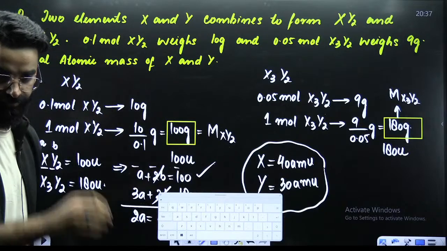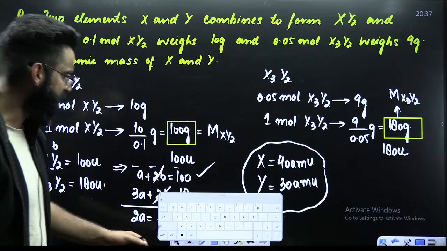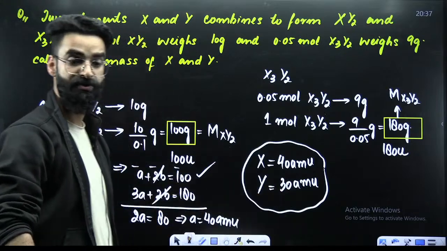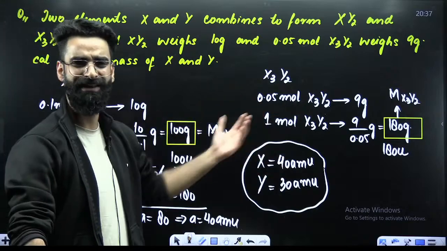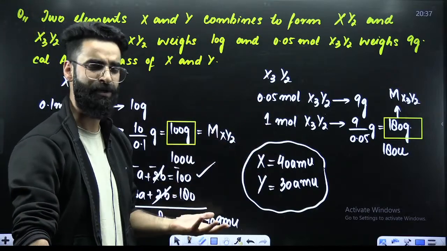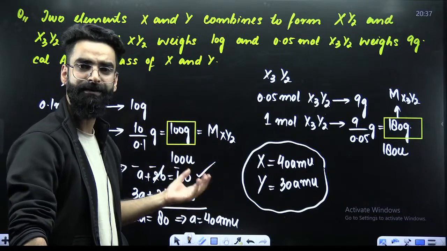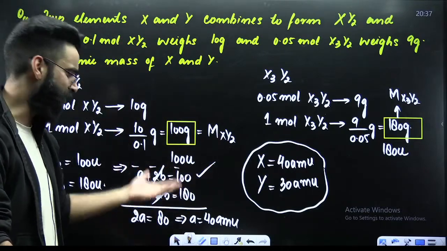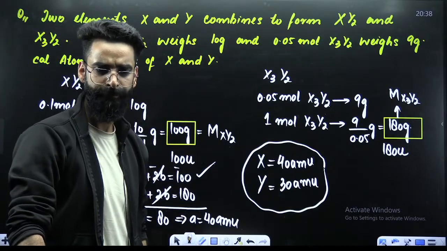Perfect. So whenever you see this sort of a question, you should be in a position to solve it. First of all, get the molar masses of the compounds. Once you get the molar masses, you're just supposed to change the units. You'll be getting the molecular masses. Then write the molecular mass definition: sum of atomic masses. You'll be getting two equations, two unknowns. Solve them and get it done.